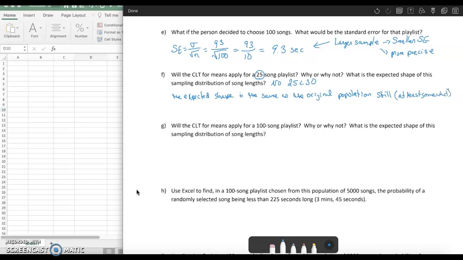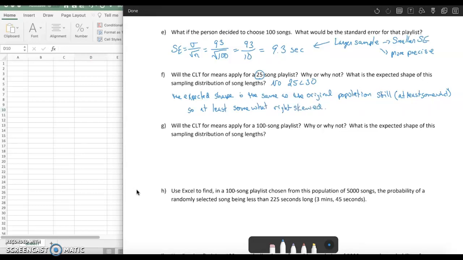And if you remember the original entire population distribution in this case, we were told that it is right skewed. So it's going to be at least somewhat right skewed still.